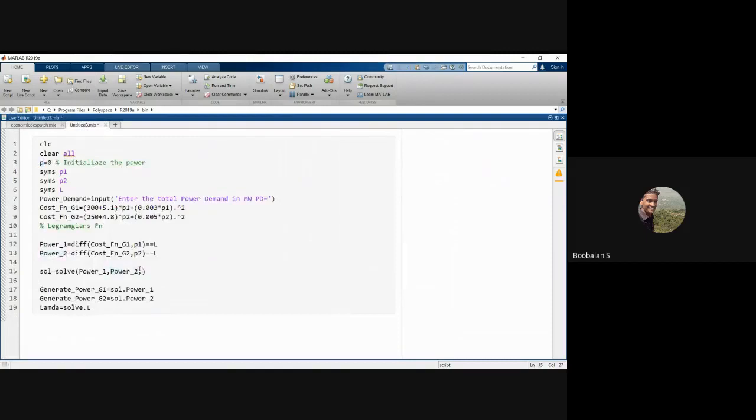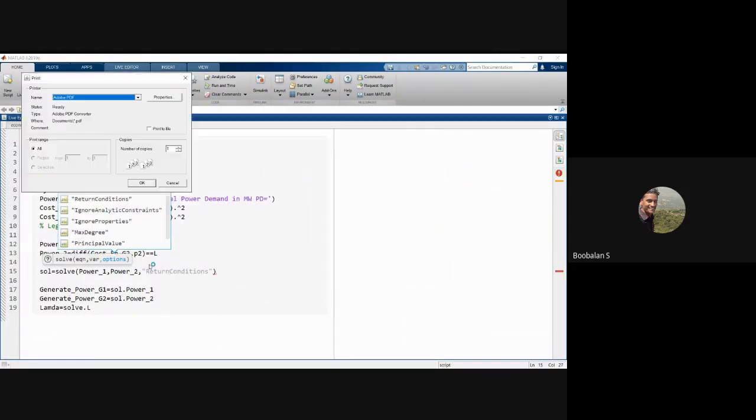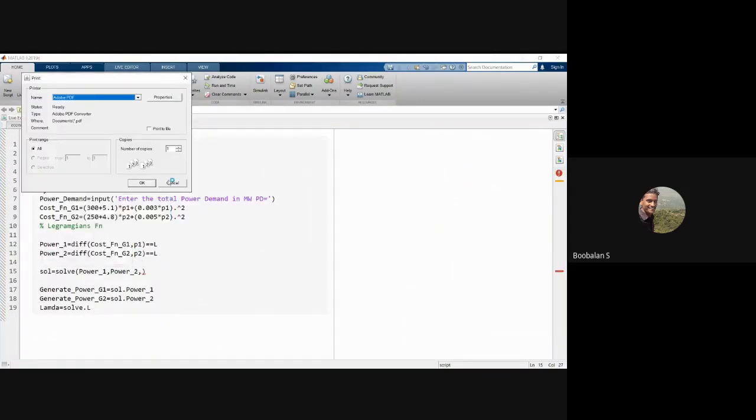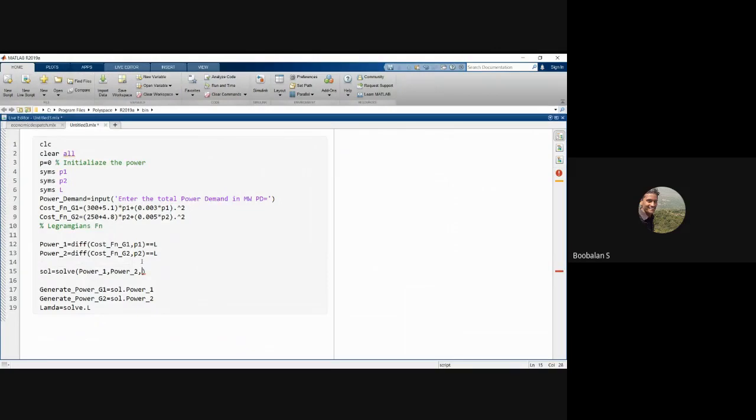So these are the variables we need to invoke over here, right? Small p. So this solve is what we invoke here: solve dot power 1, solve dot power 2. Right? Got the idea? Now no need to use SOLV. Actually this is what I just missed over here, right? So now everything is clear.